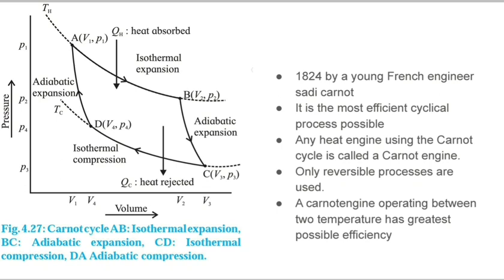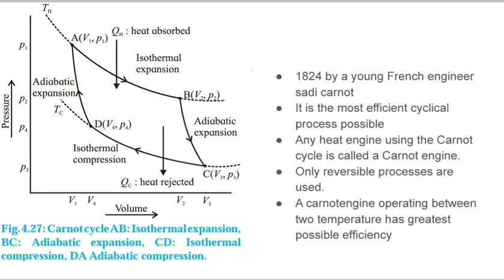The Carnot cycle means one cycle in which there is an isothermal expansion, second is adiabatic expansion, then isothermal compression, and then adiabatic compression. A Carnot engine operating between 2 temperatures has the greatest possible efficiency. So the Carnot engine, which is a theoretical engine, will have the highest possible efficiency of all the engines.